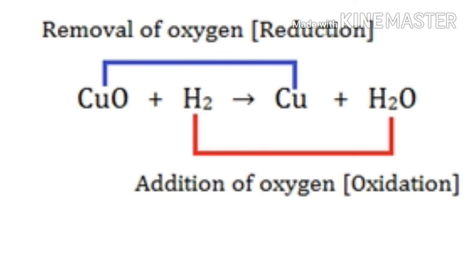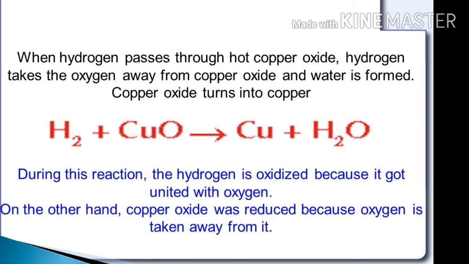During this reaction, the copper oxide is losing oxygen and is being reduced. The hydrogen is gaining oxygen and is being oxidized. In other words, one reactant gets oxidized while the other gets reduced during a reaction. Such reactions are called oxidation reduction reactions or redox reactions.